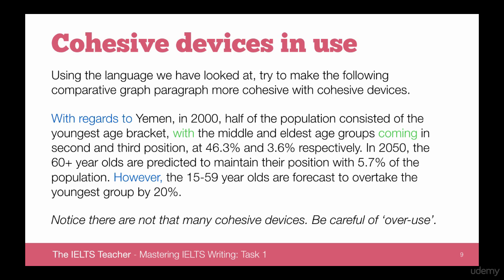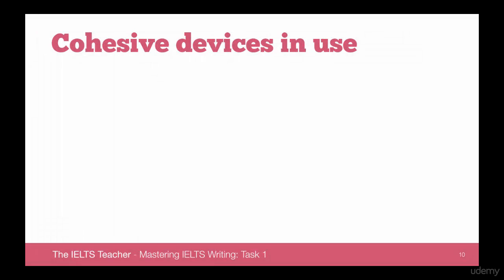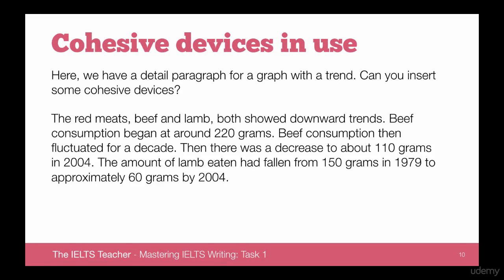Be careful of overuse. Let's have a look again at a detailed paragraph of graphs with the trend. The red meats, beef and lamb, both showed downward trends. Beef consumption began at around 220 grams. Beef consumption then fluctuated for a decade. Then there was a decrease to about 110 grams in 2004. The amount of lamb eaten had fallen from 150 in 1979 to approximately 60 grams by 2004. Again, good language, no sense of cohesion.